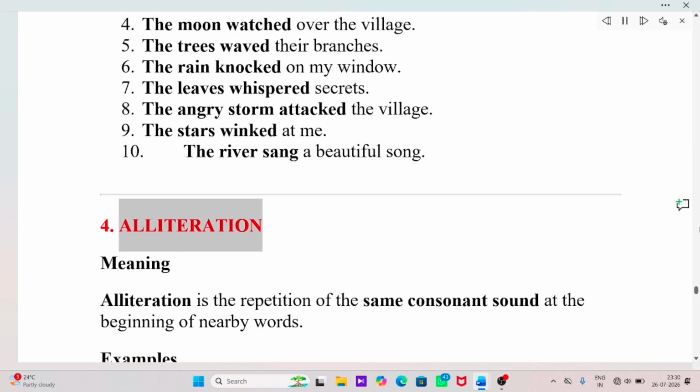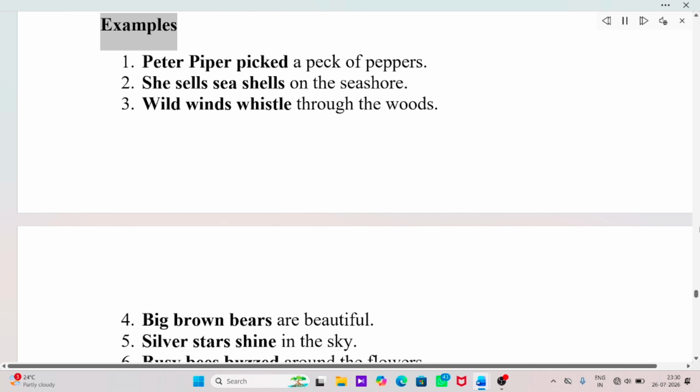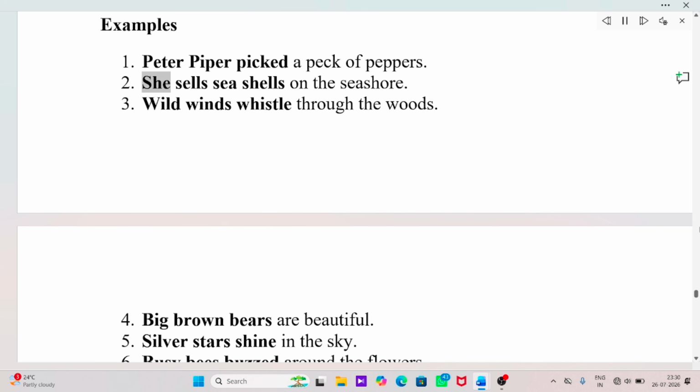4. Alliteration. Meaning. Alliteration is the repetition of the same consonant sound at the beginning of nearby words. Examples. Peter Piper picked a peck of peppers. She sells seashells on the seashore. Wild winds whistle through the woods. Big brown bears are beautiful.